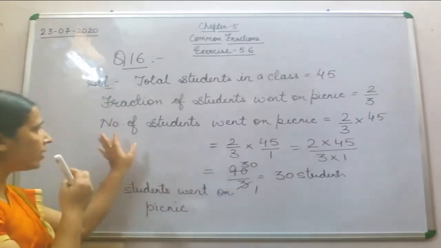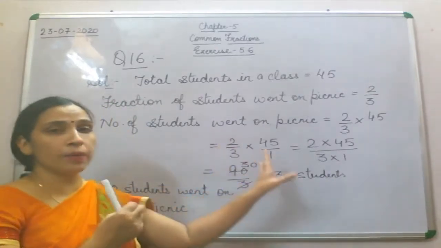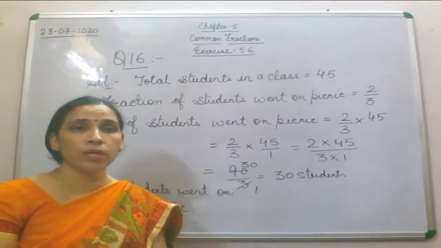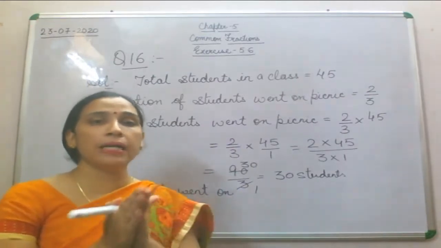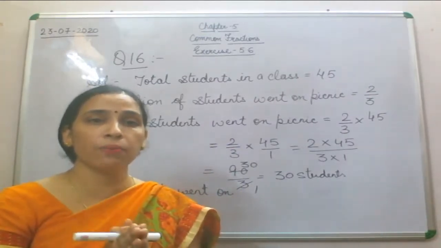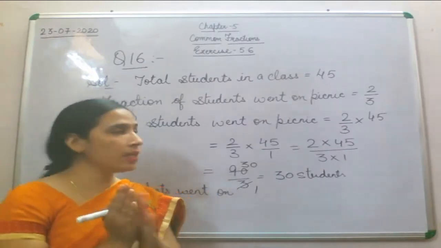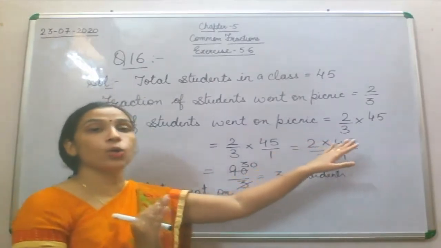So what we will do here, number of students who went on picnic, how are you going to find it out? The fraction will be multiplied by the total number of students, which is like a whole number.